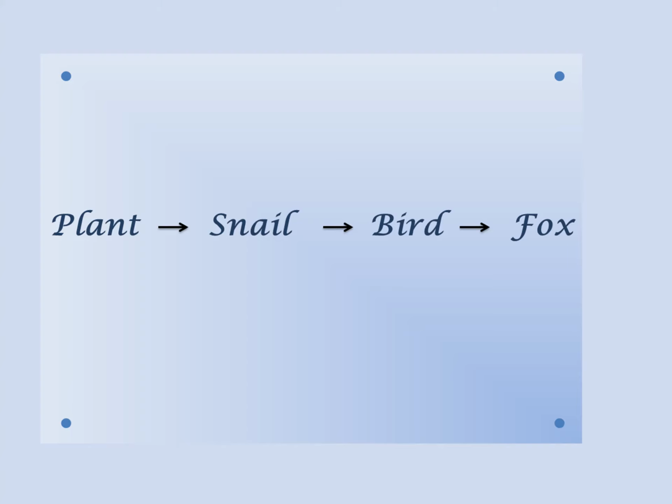So let's take an example. On the screen you can see I have shown one example of a food chain, right? What is that? Yes, plant, snail, bird and fox. See, the plant is eaten by the snail, okay, and the snail in return is eaten by the bird, and the bird is eaten by the fox.